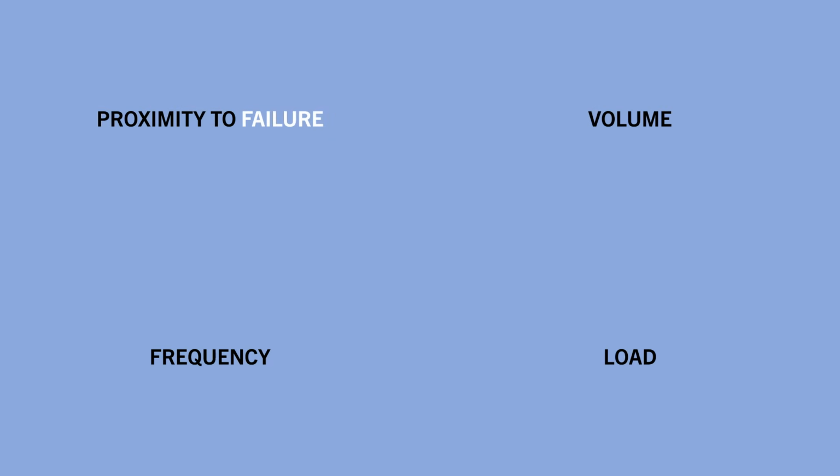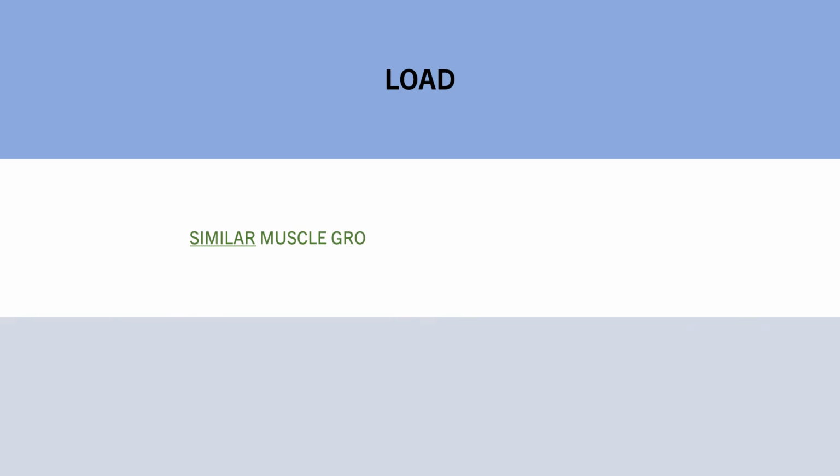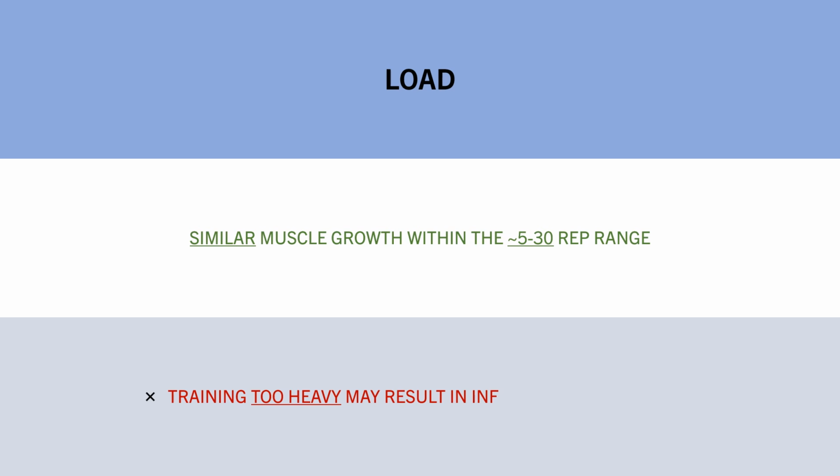And the last potential variable worth exploring is load. In other words, how heavy we lift. We generally find that muscle growth can be equally achieved across a large spectrum of rep ranges and loads. Training anywhere between around 5 to 30 reps seems to produce similar muscle growth on a per set basis, provided we are taking each set close to failure. Although training too heavy does seem to be less effective for muscle growth.